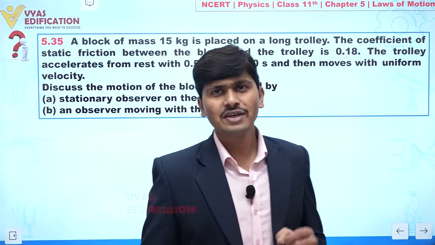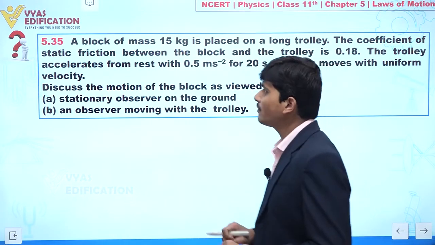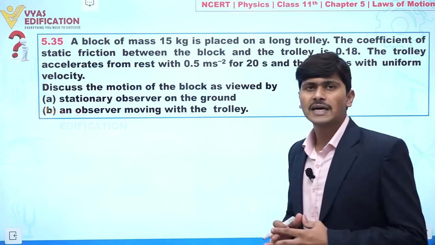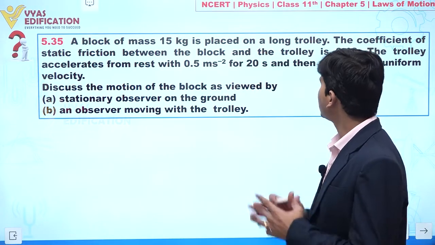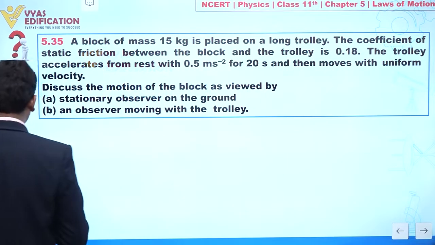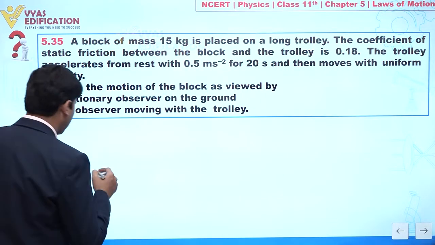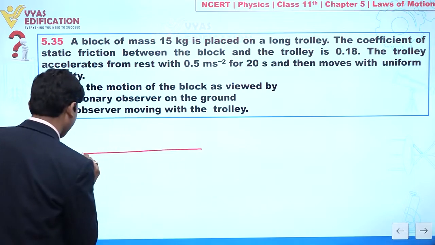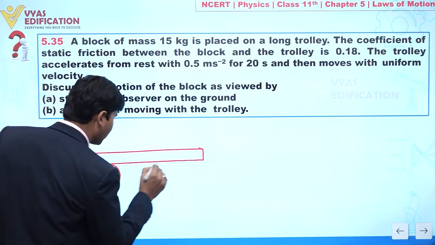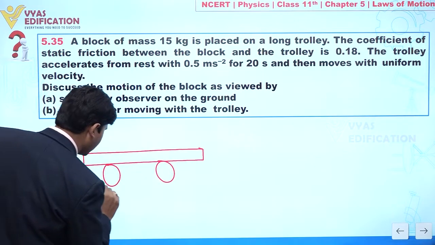Today students, we are going to discuss question number 5.35, and in this question it is given that a block of mass 15 kg is placed on a long trolley. Let's suppose we have a long trolley, these are the wheels, and let's suppose this is the ground.